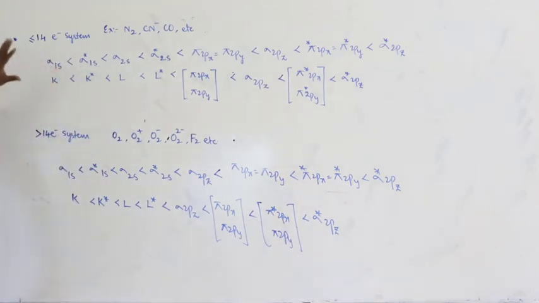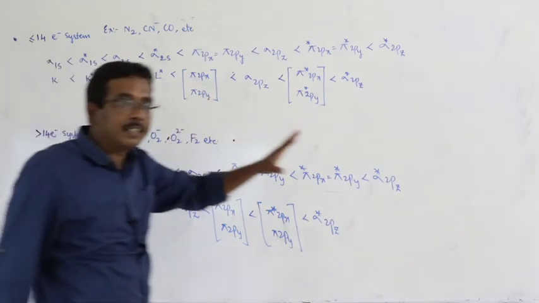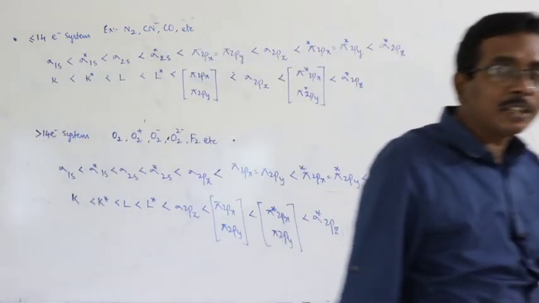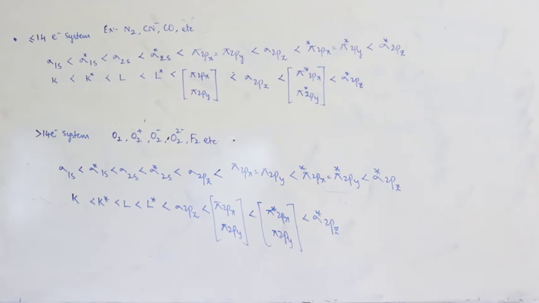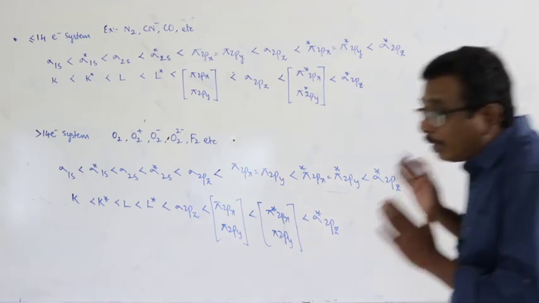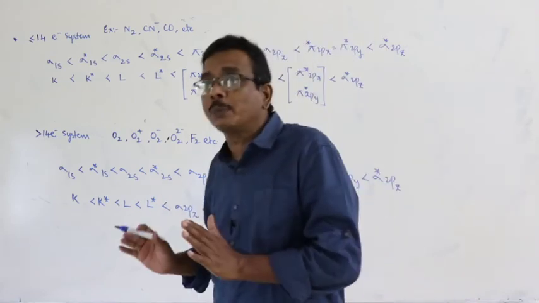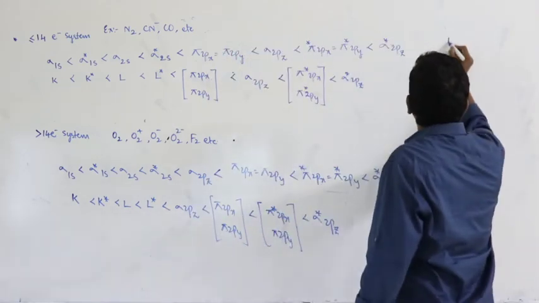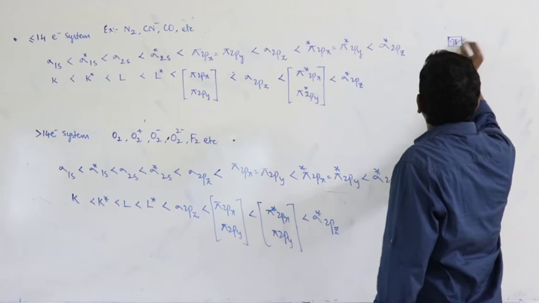This is about the order of energies of molecular orbitals as well as the mode of filling up of molecular orbitals. Here there is an important point that is already given to you in the beginning of this topic. Molecular orbitals obey Pauli's principle, which means each molecular orbital can accommodate 2 electrons.